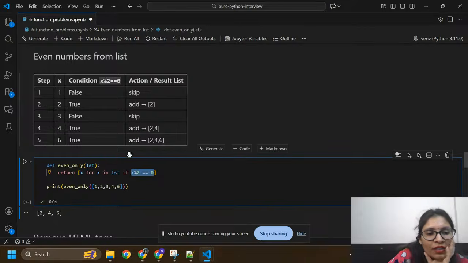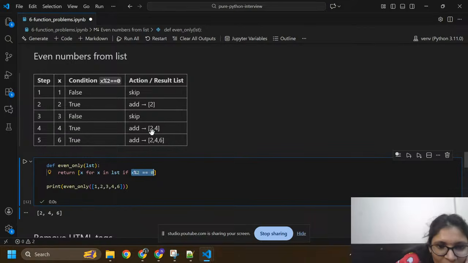Okay, now again I'm going to check with x equals 3. 3 is divided by 2 and we get a remainder of 0? No, this condition is false, so we can skip it. Again we need to take 4, so 4 divided by 2. In this condition we got 0 remainder. Yes, so we need to add 2, 4. Previously I already had 2 here, and now I added 4.